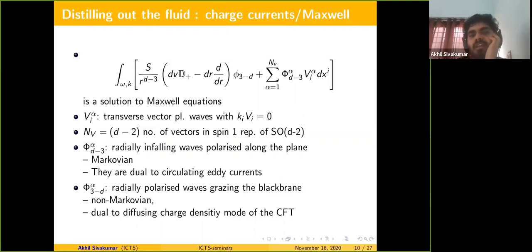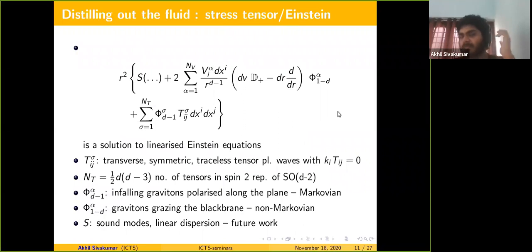Let me go on to the next slide. There's a similar statement for the solutions of the linearized Einstein equations too. Let me start with phi D minus 1. Phi D minus 1 is the tensor sector of perturbations, and these are transverse tensor plane waves with symmetric conditions, tracelessness, divergencelessness and so on.